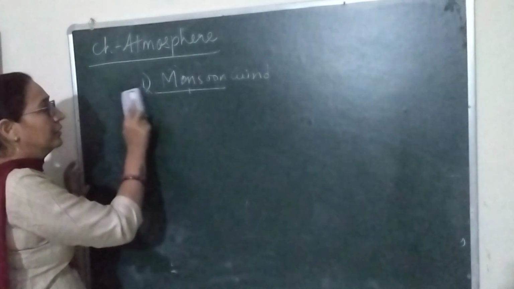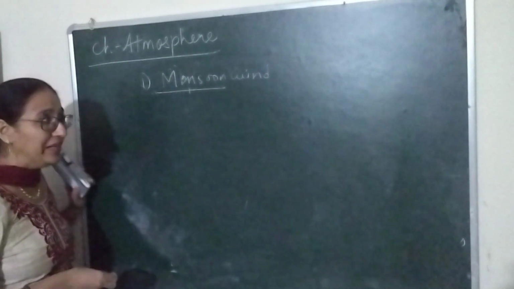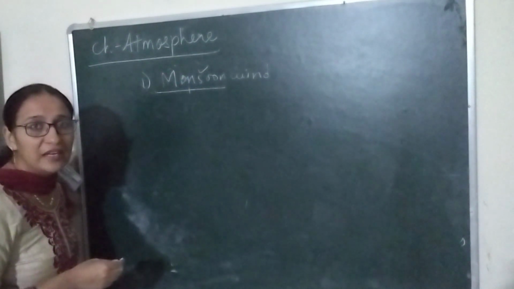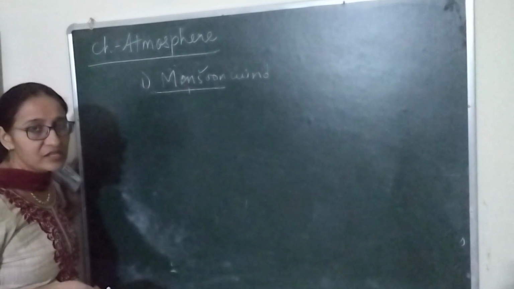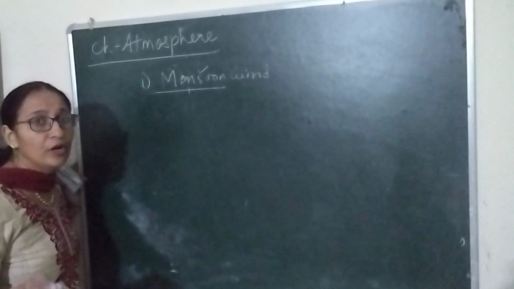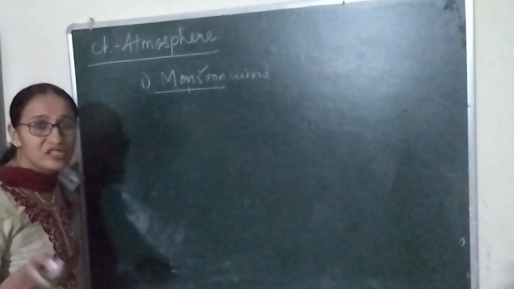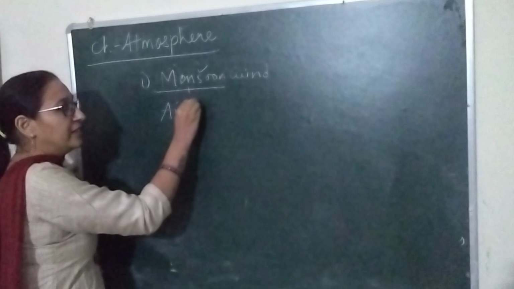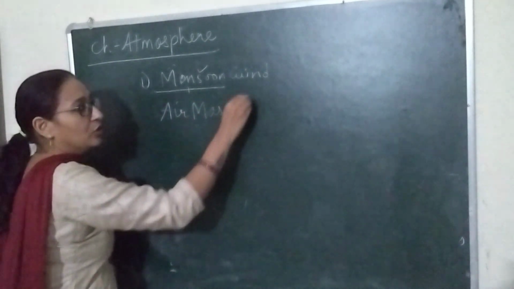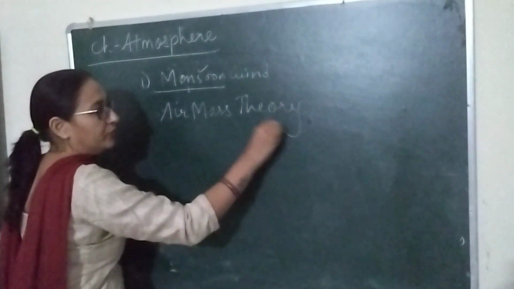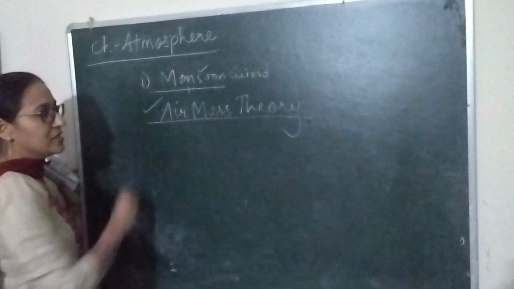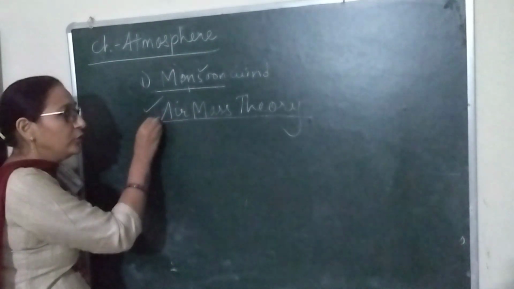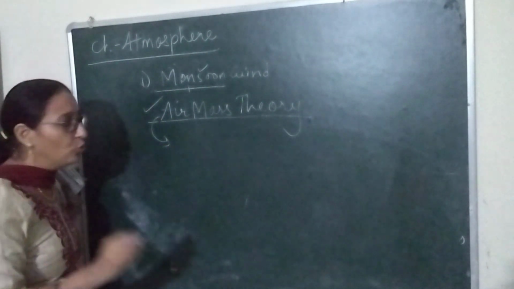So this is regarding Hadley, an Englishman, who believed that monsoon winds are caused due to the differential rate of heating and cooling of land and water. Other factors are also responsible that I have told you: direction of mountain ranges, jet stream, and one more theory that is very, very important, that is the air mass theory. Now, before going to learn this theory, we have to learn one more important thing.